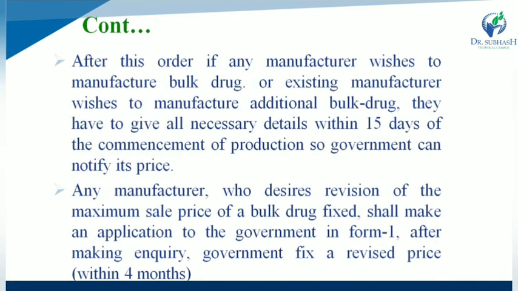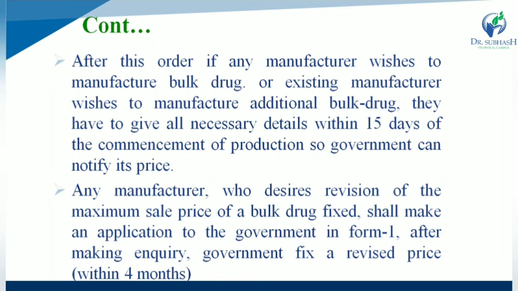After this order, if any manufacturer wishes to manufacture a bulk drug, or an existing manufacturer wishes to manufacture additional bulk drugs, they have to give all necessary details within 15 days of commencement of production. So the government can notify its price.